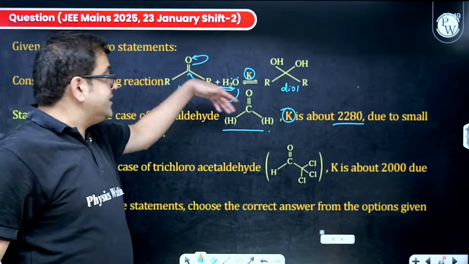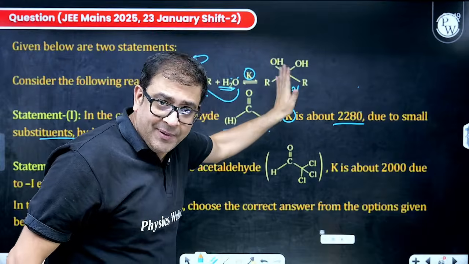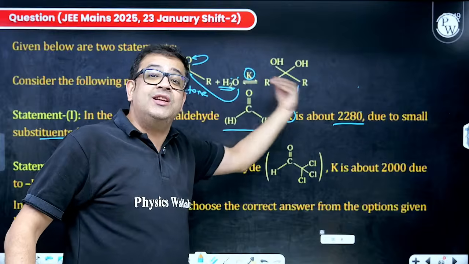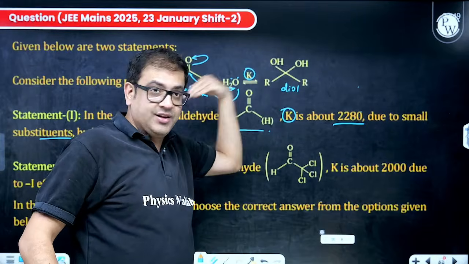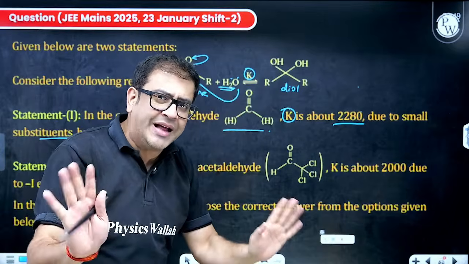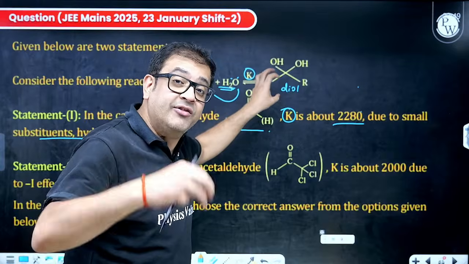I am not saying it is going forward or backward. It is saying it is happening and the value is K. We definitely know this reaction is largely shifted in the backward direction, because diols are unstable. They dehydrate and form ketone. We know that. But the question is telling you it is happening with value K.